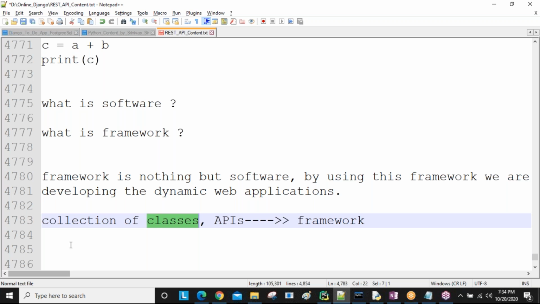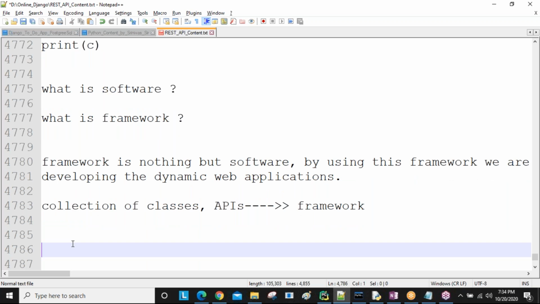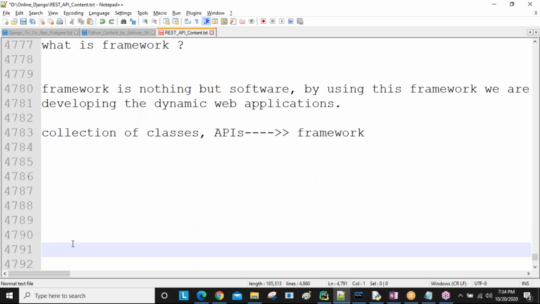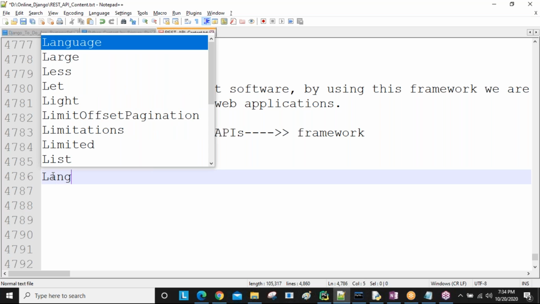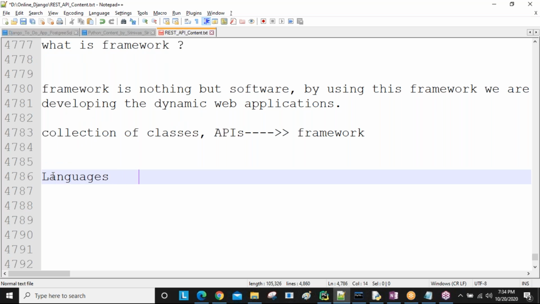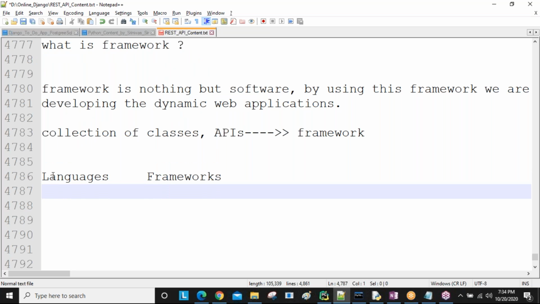So we have different languages to develop applications, and each language has its own frameworks to develop the applications. Are you getting this one? So, for example, you can see here what languages are available and what frameworks are available for those languages.